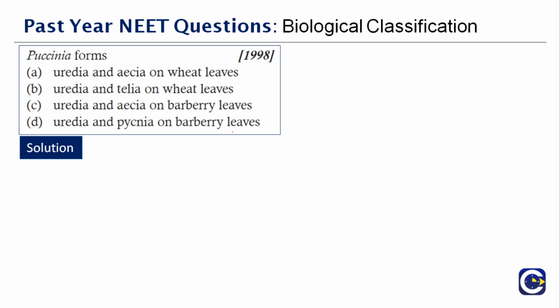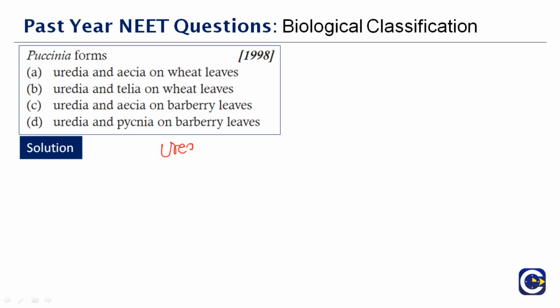Now basically, Puccinia causes black rust of wheat. It completes its life cycle in 2 hosts, where wheat and barberry are taken here. 2 types of spores are produced on the wheat. This is where you need to understand what the 2 types of spores are. Only then can you answer.